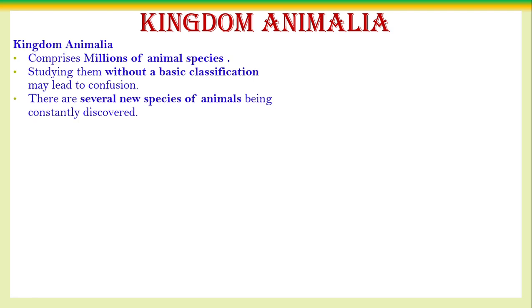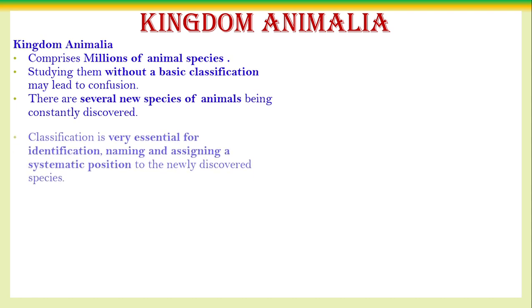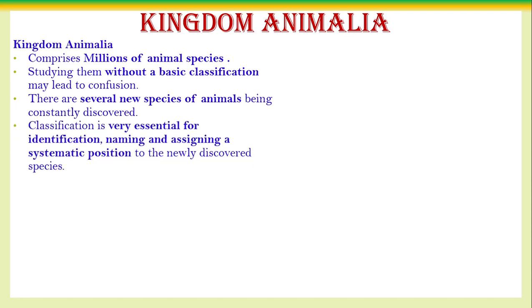Several new varieties of organisms are discovered each and every day. So such newly discovered organisms should be taxonomically positioned, taxonomically addressed. For that, classification is very important. Classification is very important for what? For the identification of the organism, for the naming of the organism, and for assigning the systematic position.